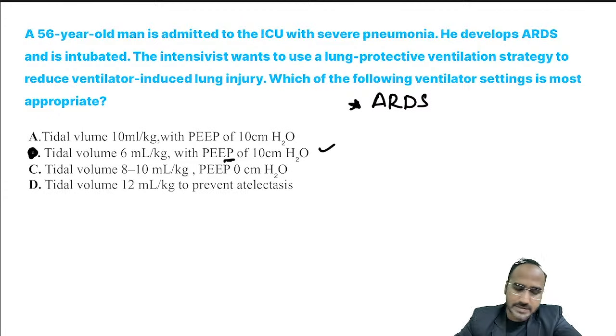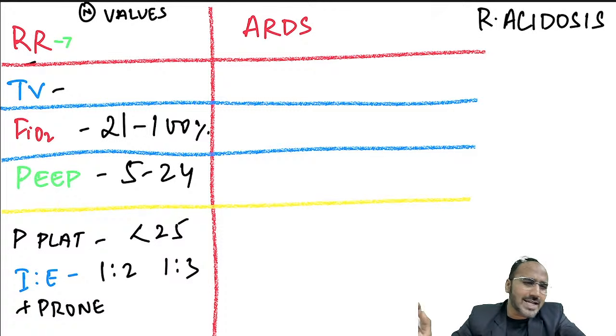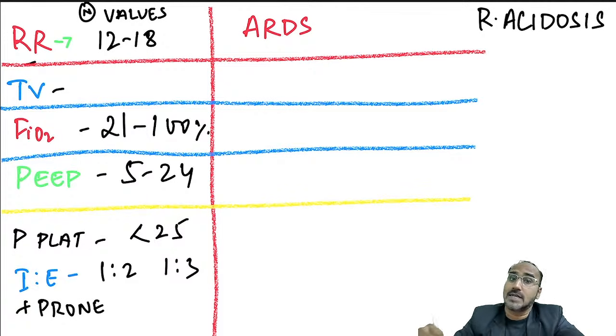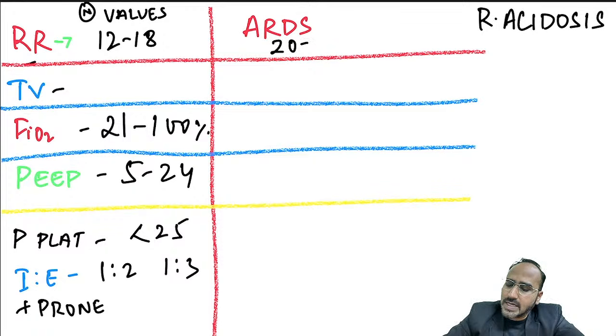Okay. Now guys, regarding ARDS, we need to remember some of the ventilatory settings that we use. Normally, in any person, we keep a respiratory rate of how much? 12 to 18. But if the patient has ARDS, depending upon the patient's pH, we can increase the respiratory rate to 20 to 30 breaths per minute.